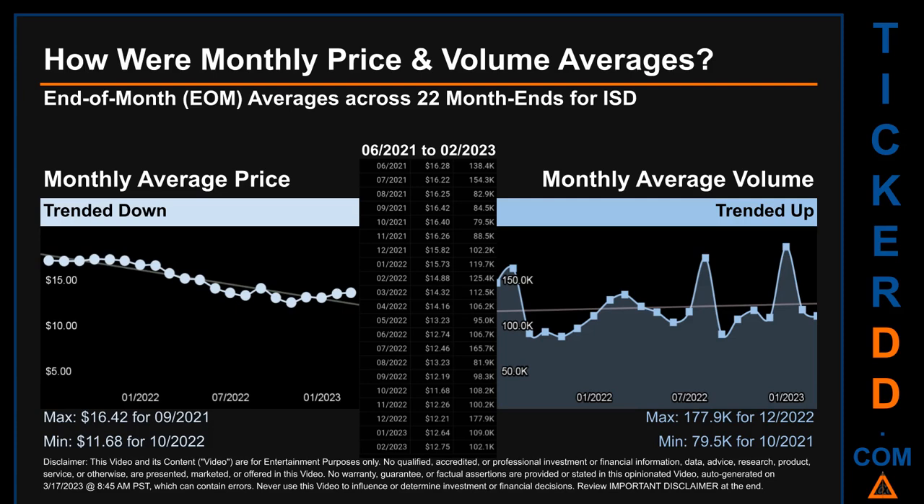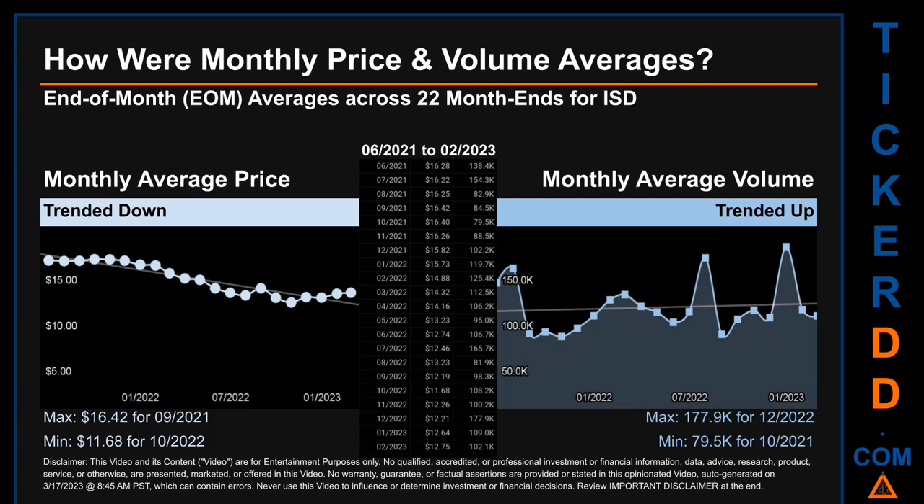How were price and volume averages for ISD? Across 448 trading days, there were a total of 22 month ends, of which monthly averages for daily price and volume were calculated. Overall, monthly price average trended down while monthly volume average trended up.